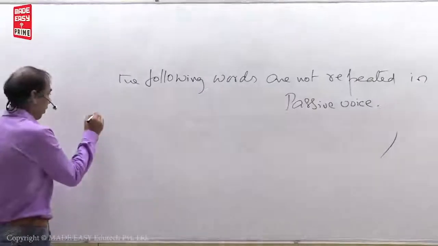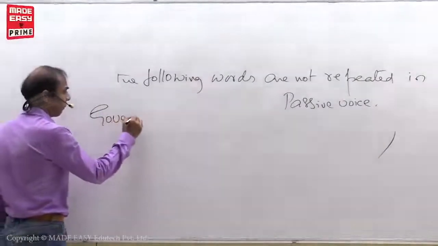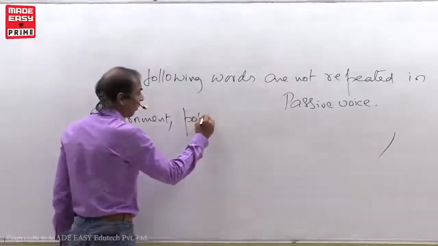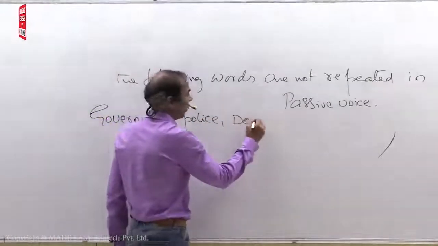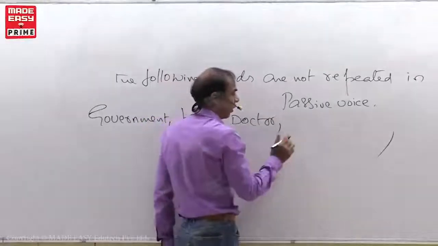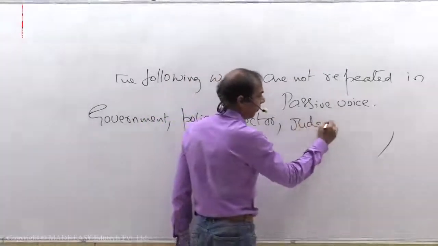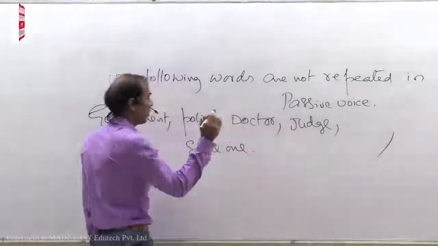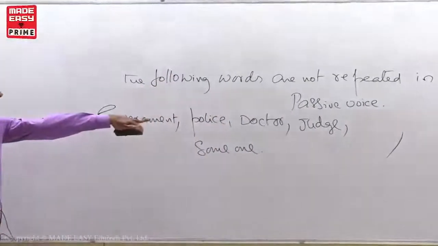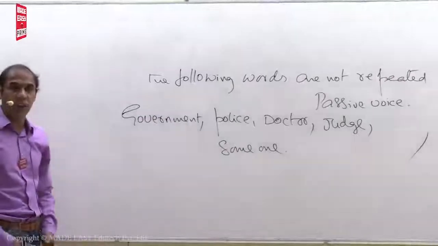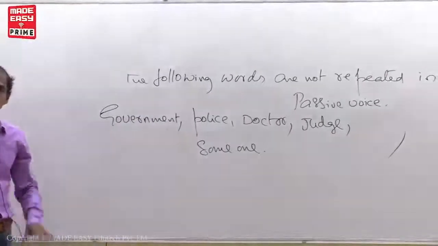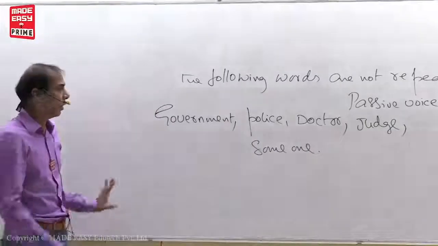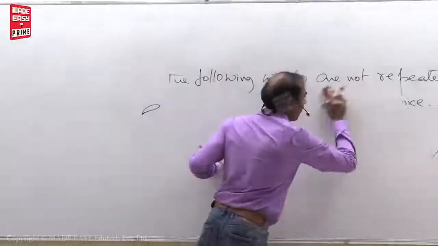What are the words? Government, police, doctor, judge, someone. In the case of all these words, don't repeat by. It means don't repeat these words. That's all.